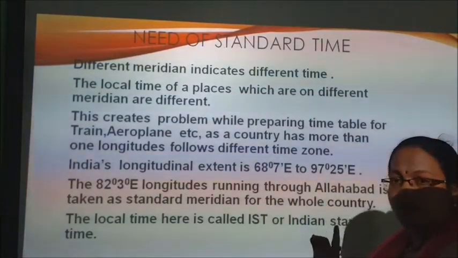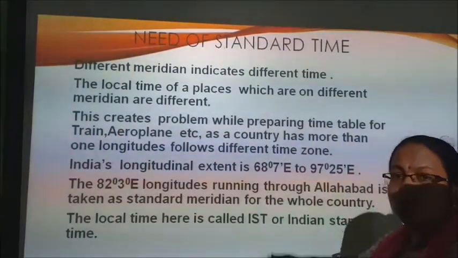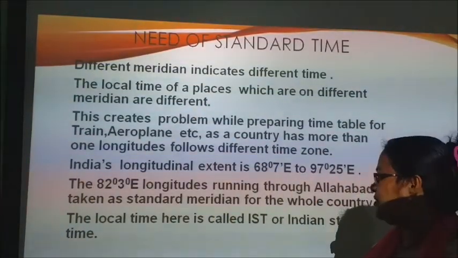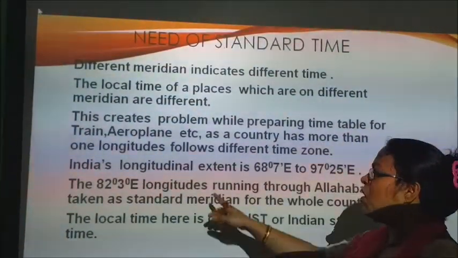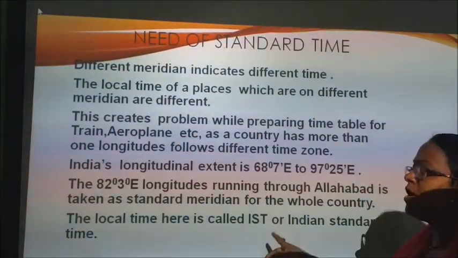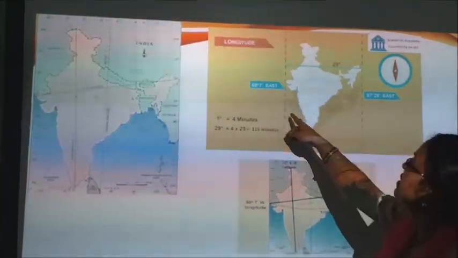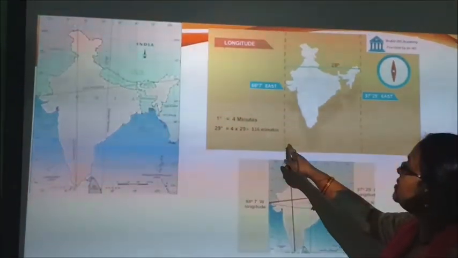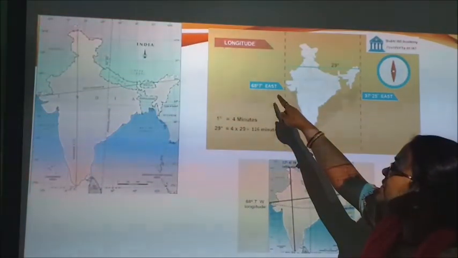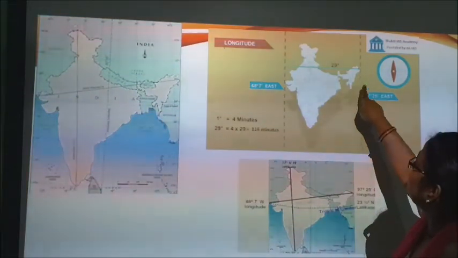इन दोनों के बीच का जो मेरिडियन है वो हमने क्या मान लिया? Standard meridian. And the time shown by that meridian we will follow in the whole of our country. So the local time of 82.5 degree is followed as Indian Standard Time or IST. Okay. So let's see with the help of the figure. See, children, this is the longitude which passes through Gujarat, 65 degree 7 minute east, and this is the longitude which passes through Arunachal Pradesh here.